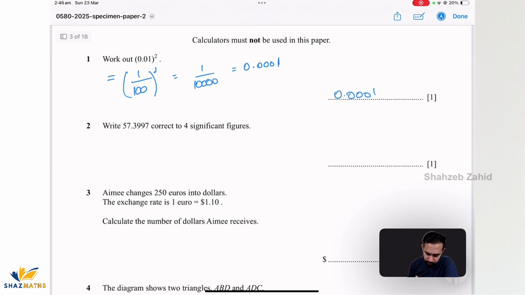Write 57.3997 correct to 4 significant figures. So revising the concept of significant figures quickly. First non-zero digit is here. So 1, 2, 3, 4.